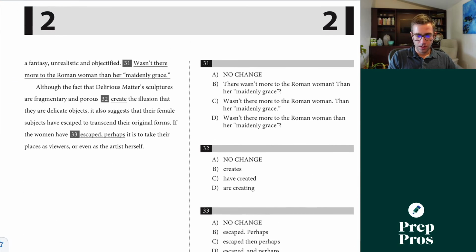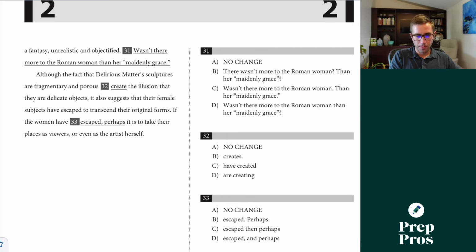31 here. All right. Wasn't there more to the Roman woman than her maidenly grace? So we're asking a question here. We definitely cannot put a period or a question mark there because we don't have complete sentences. But since we're asking a question, we're going to pick D.